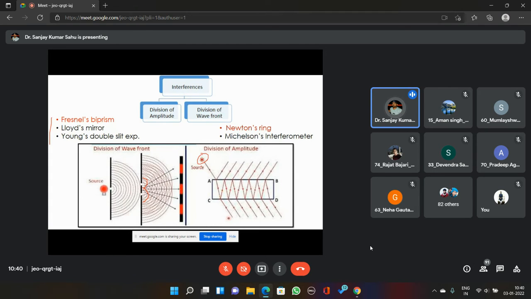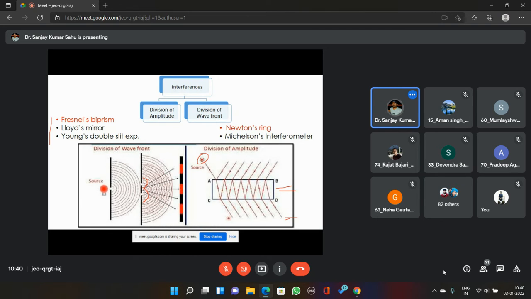So here you can see there is a single source, and light coming from that source is getting reflected from the upper interface. Now here is a medium. Suppose this is a thin glass plate or a thin film of any liquid or material which is quite transparent, and some light is getting reflected and some light is getting refracted. The light which is refracted at the first interface is reflected back into the same glass medium by the second interface separating glass and air.